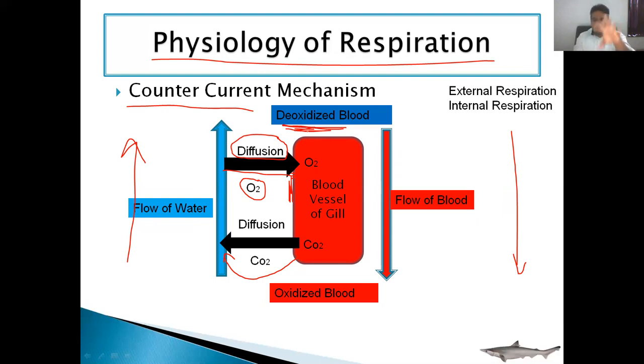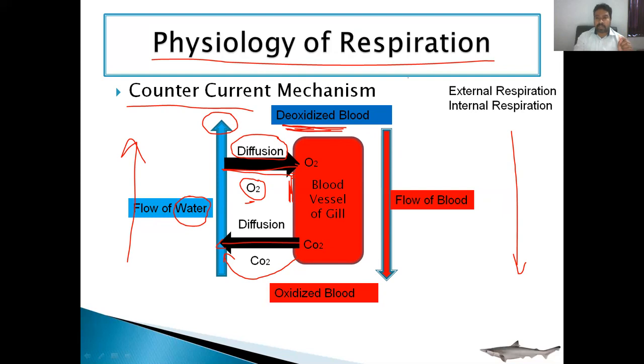The blood which is supplied to the gills is deoxygenated blood, so it has a low concentration of oxygen and a high concentration of carbon dioxide. And as the water has dissolved oxygen, the concentration of oxygen in the water is high. So oxygen from water goes inside the blood, and the concentration of carbon dioxide inside the blood is high. So carbon dioxide moves from blood vessels to the water, and this water is expelled outside the body through the gill slits or the gill openings.